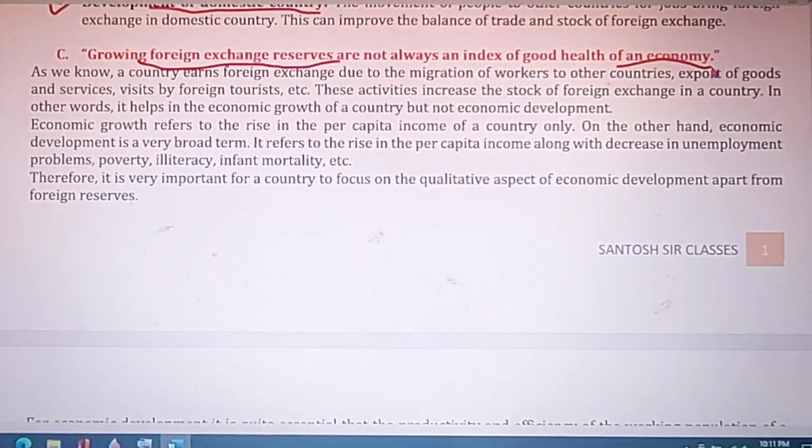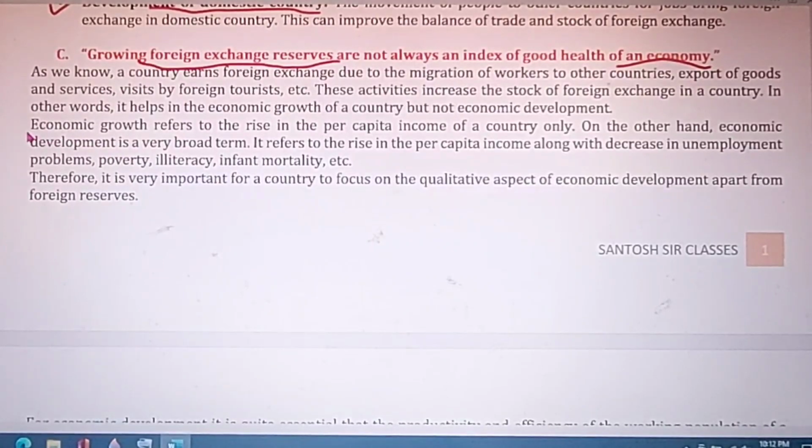So both the parts of the economy should be well developed to call it a developed economy. I have written a small paragraph on this. As we know, a country earns foreign exchange due to migration of workers to other countries, export of goods and services, and visits by foreign tourists. All these activities lead to earning of foreign exchange by the domestic country.